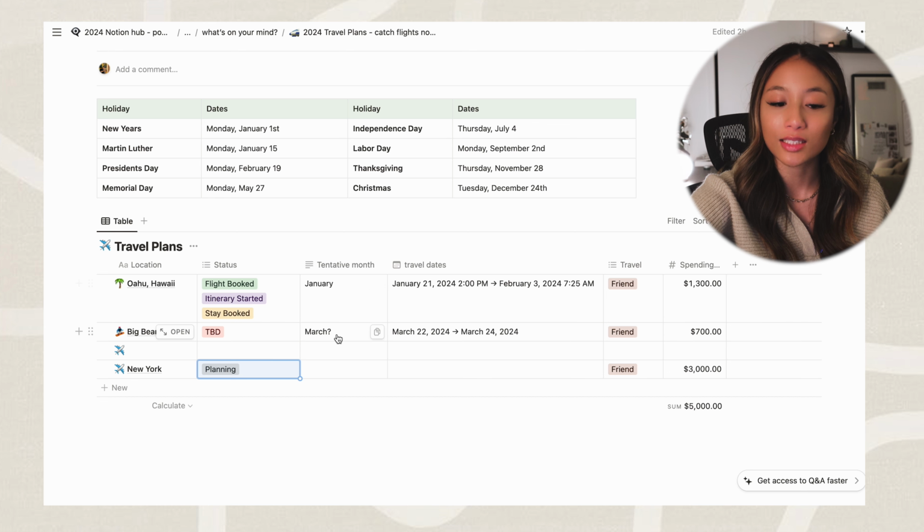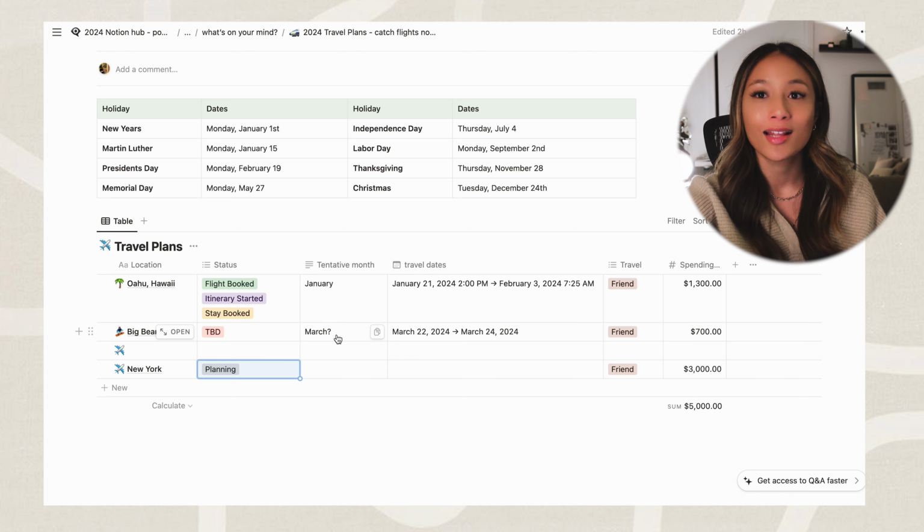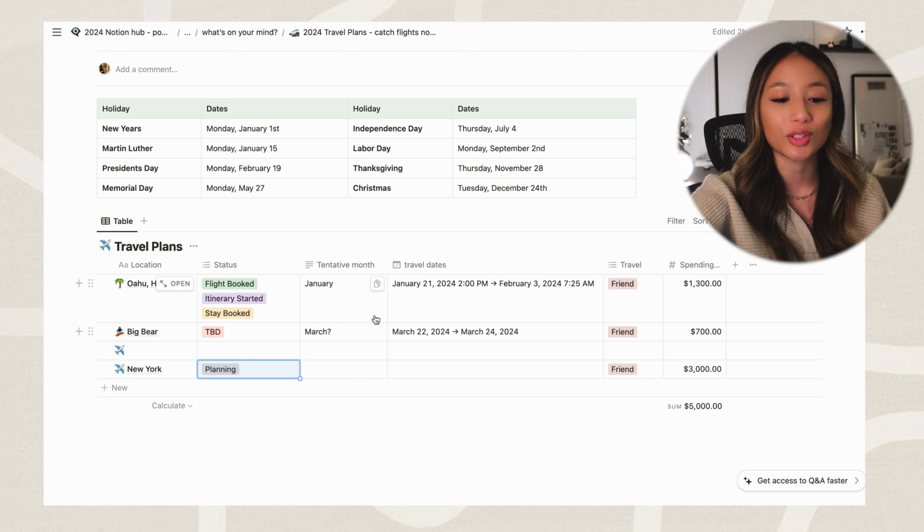I also put a tentative month, because sometimes you plan stuff with your friends and you're not sure if you're really gonna make it out of the group chat. So I just put, okay, this is what my friends talked about. This is what we're saying we're gonna do. Until it's official, I'll go ahead and actually put the travel dates.